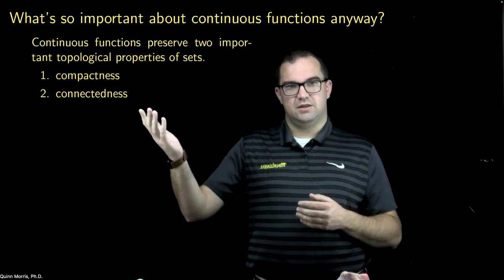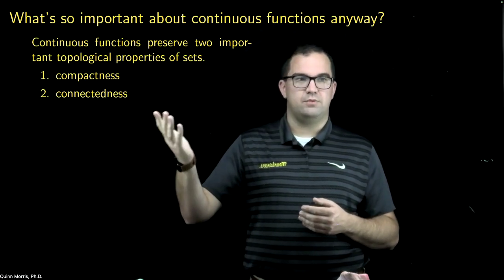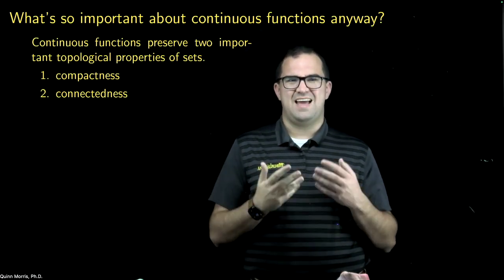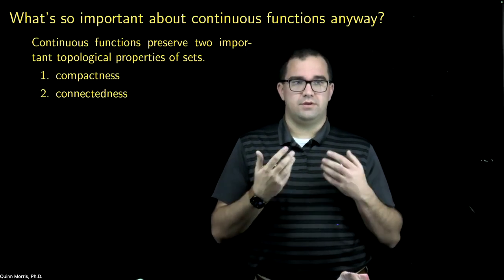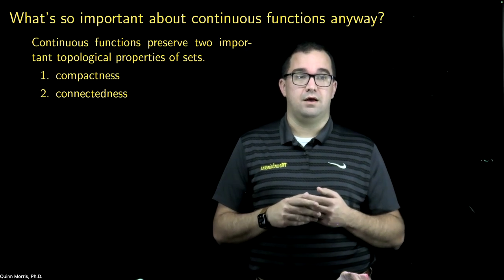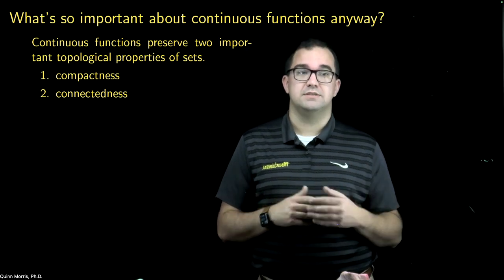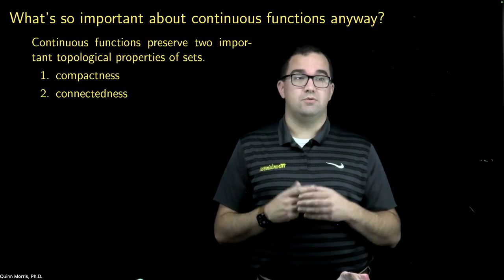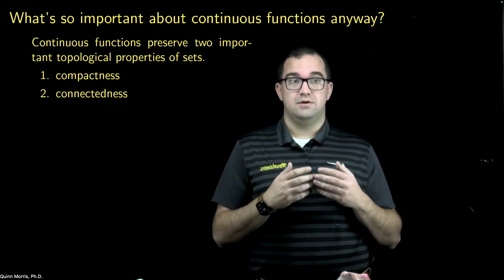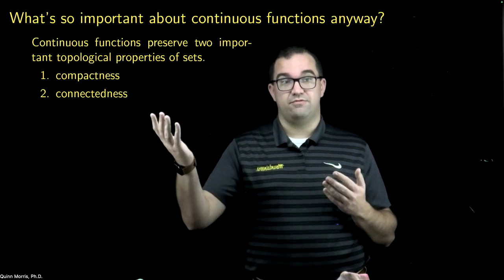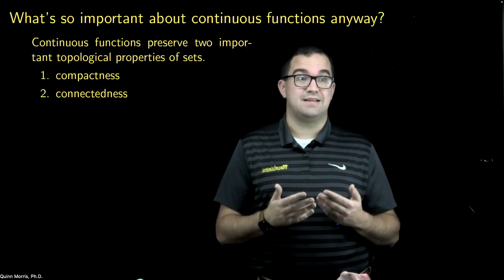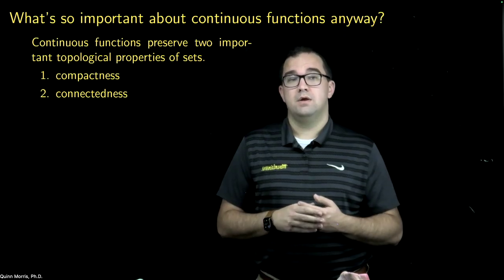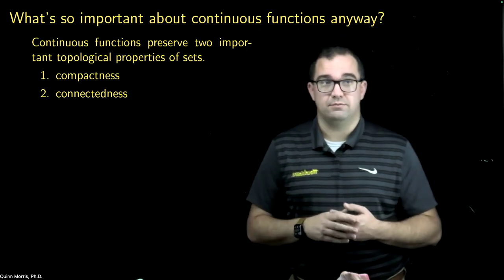Similarly, it's a little harder here, and we don't really want to spend the time to get into what the connected subsets of R are. But if you wanted to explore that further, I'd recommend the book Topology by Munkres. It's a very standard topology text, which has a whole section that first defines connectedness, and then goes on to talk about connected subsets of the real line. So if you're interested in that further, I would suggest that.